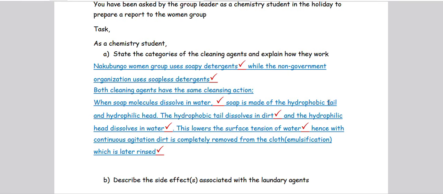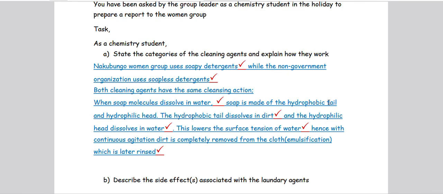The word hydrophobic is made up of two parts. Hydro means water, and phobic means fear. So this signifies that the tail of soap is water hating, or water fearing.